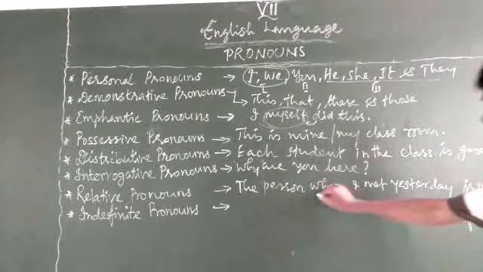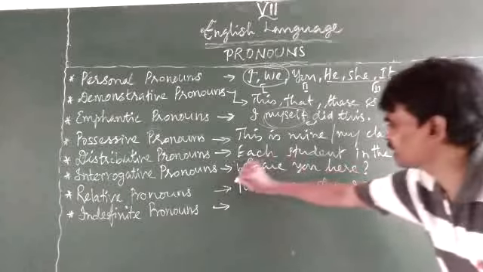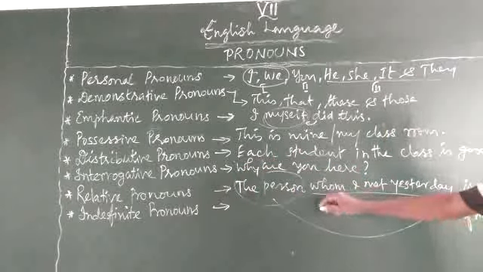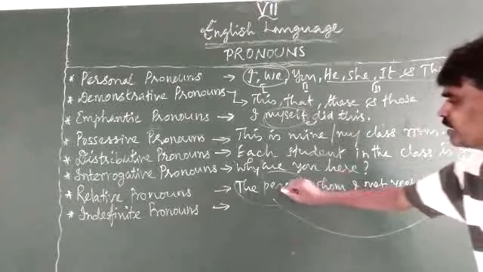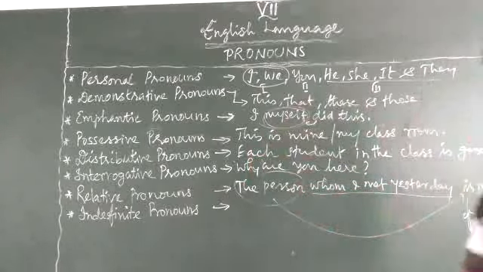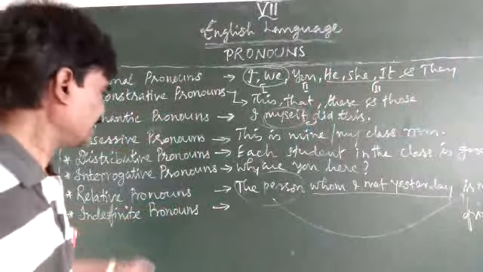Here I am explaining the person. The person is my friend. That is the main sentence. But we are describing and telling more things about the person whom I met yesterday. So that is about the relative pronouns.